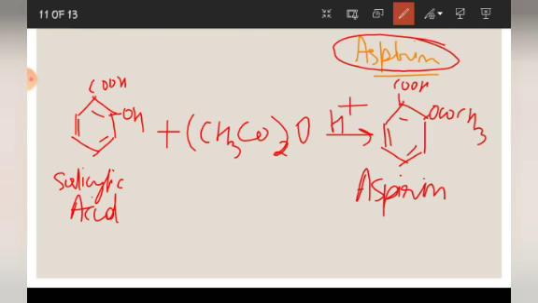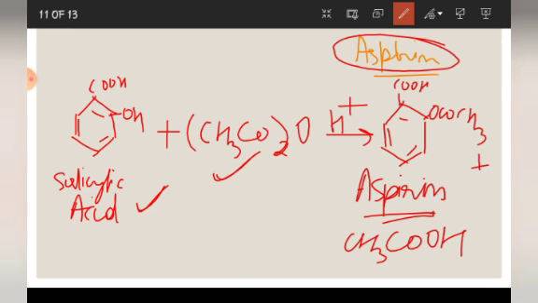Now aspirin is used as an analgesic, anti-inflammatory, and it has antipyretic properties as well. This compound you will study in your chemistry in everyday life. So plus CH3COOH, this is the whole reaction. So you need to remember that salicylic acid reacts with acetic anhydride.